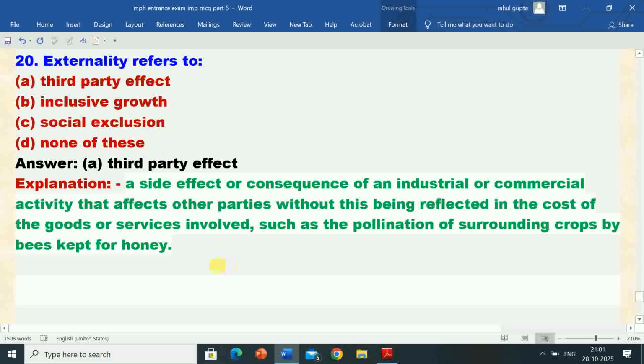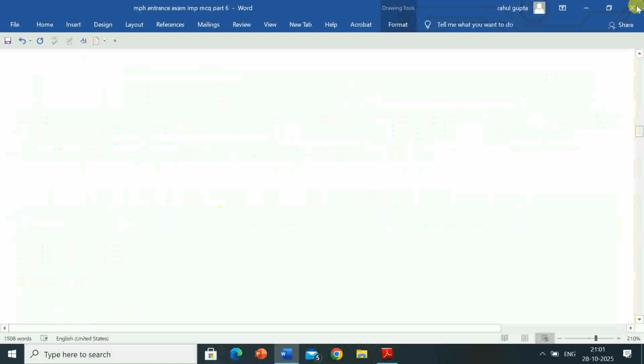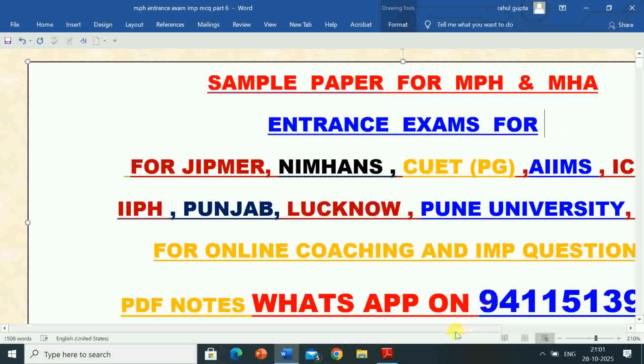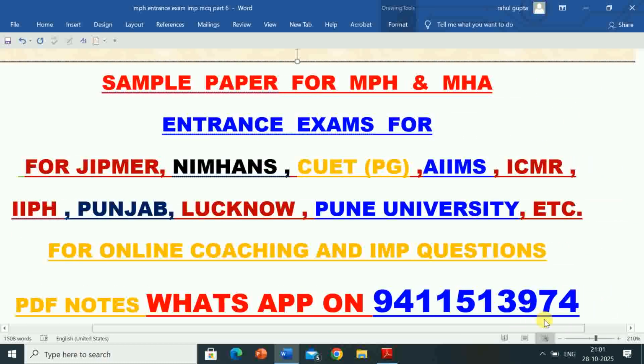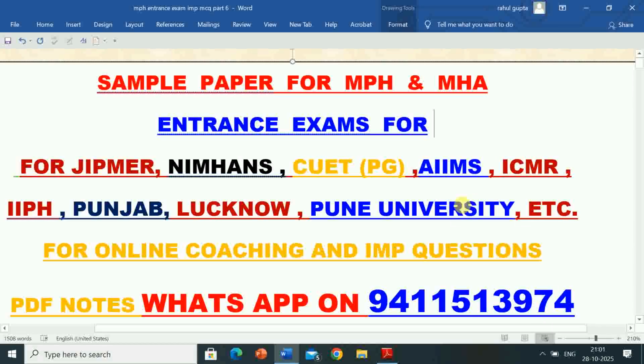So in this video, information regarding sample paper for Master of Public Health and Master of Hospital Administration has been given for various university and institutes, MPH, MHA and other competitive exams, and students who are preparing for various university and institutes, public health, hospital administration and other competitive exams.